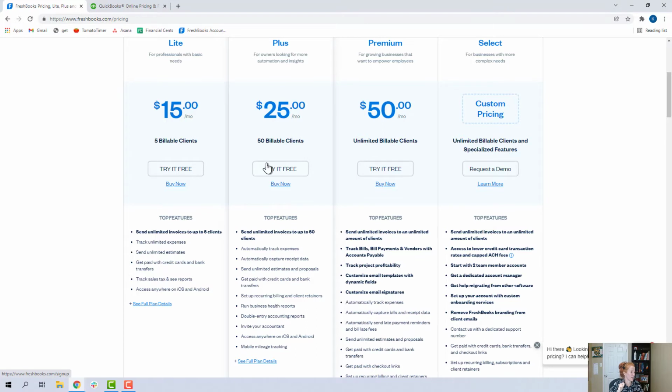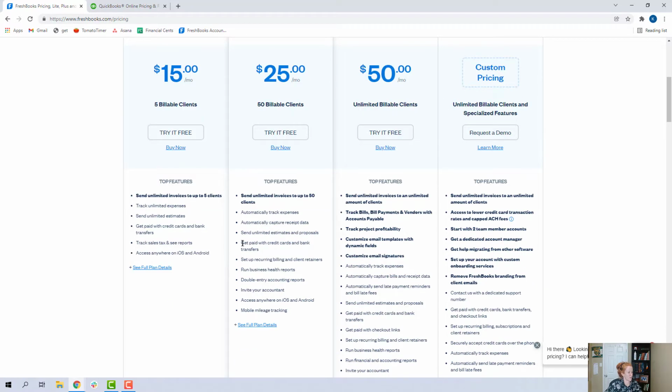On the Light, you can't accept e-signatures from your clients when you send them a proposal, and you don't get a proper bank reconciliation feature, and you don't get access to all the double entry accounting reports. But unlike with QuickBooks Self-Employed, on this bottom tier plan here, it actually is a true double entry accounting program. So when you upgrade, it's seamless.